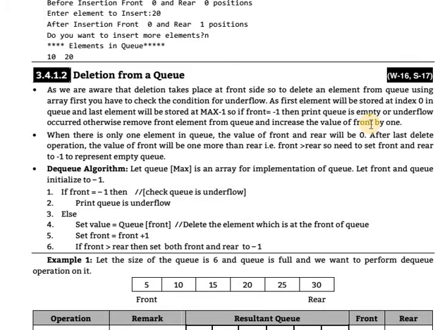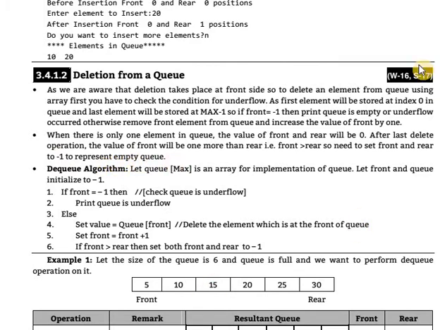The second pointer is assigned as the next front pointer. As you remove elements, the front pointer is incremented by 1. When we perform the delete operation, it does not affect the rear pointer. When there is only one element in a queue, the values of front and rear will be 0. After the last delete operation, the value of front will be 1 more than rear, that is front greater than rear. So we need to set front and rear to -1 to represent the empty queue. Clear?